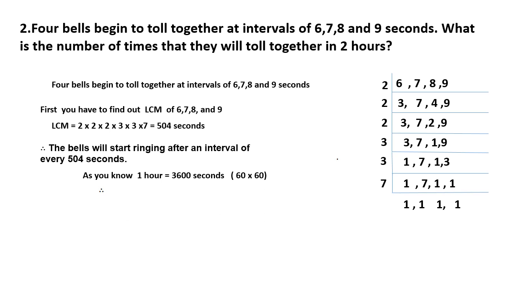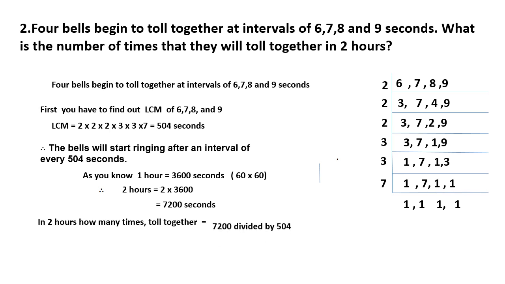Correct? As you know, 1 hour is equal to 3600 seconds. How you are getting that is given over here, 60 into 60. That is 1 hour. So 2 hours means it will be what? 2 into 3600. That will be 7200 seconds. Understood? Yes. In 2 hours, how many times altogether? That we have to find out.